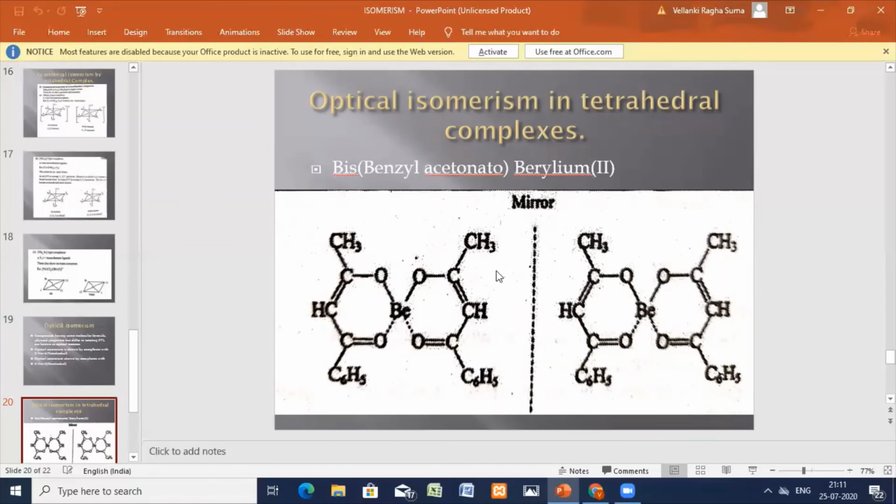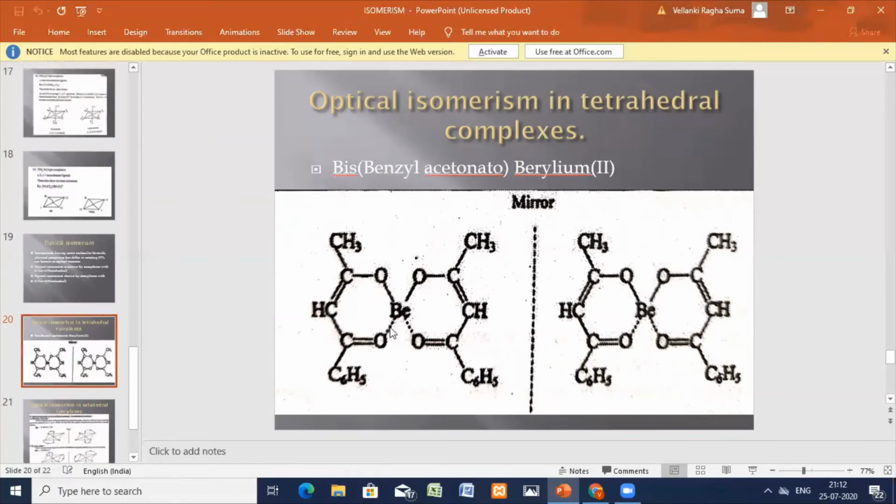These are mirror images. The plane polarized light rotation is different. These are enantiomers; here you can see the mirror images. One complex will rotate the plane polarized light in the right side direction, and the other will rotate it in the left side direction.